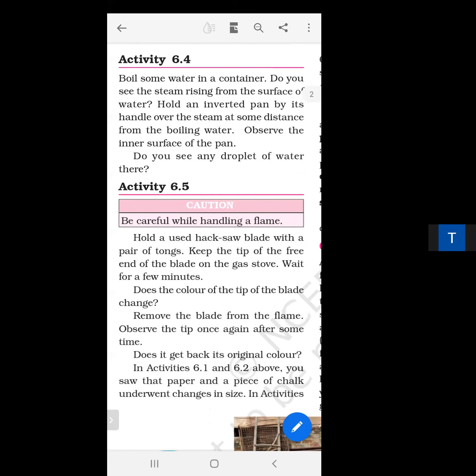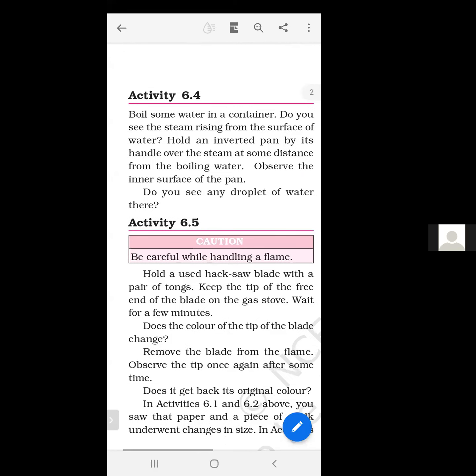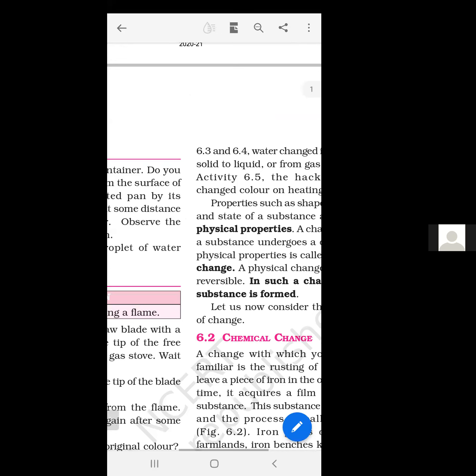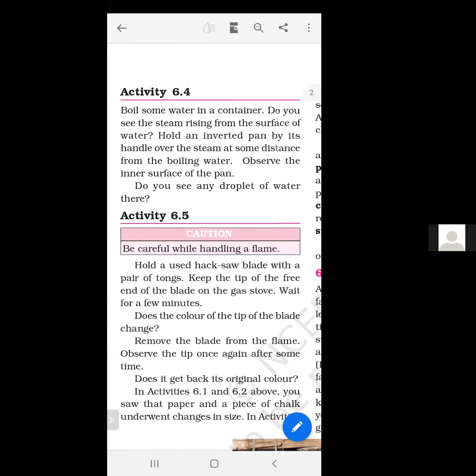So students, these are some examples of physical change. You can perform these activities at your home. They are very simple activities. In all these activities we are observing that no new substance is formed, but there is a change in shape, in size, in state of matter, solid to liquid, liquid to gas. Only a change in shape, change in size, change in state. So that type of change is a physical change.